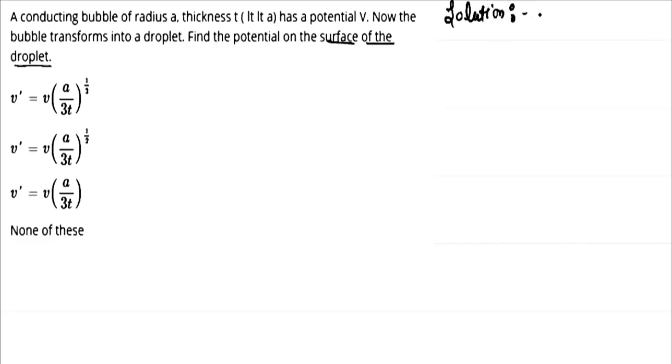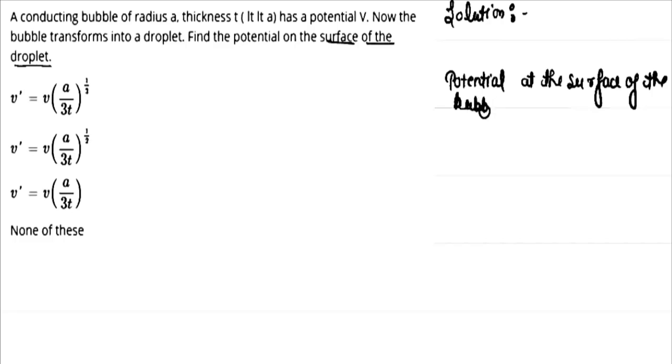Potential at the surface of the bubble, that is V, is equal to K into q upon a, and small q is equal to V a by K.